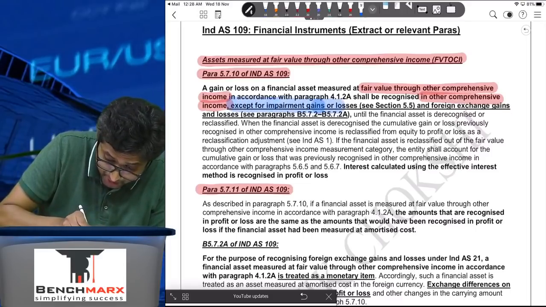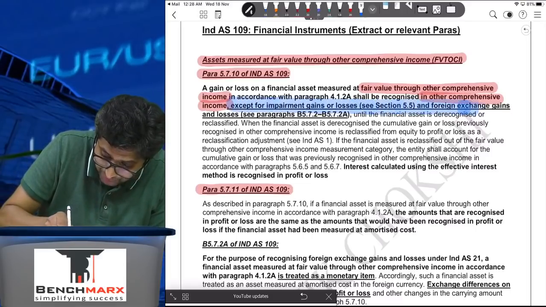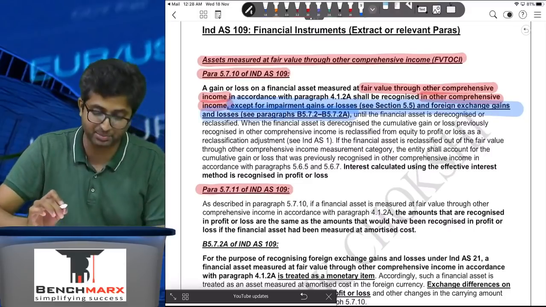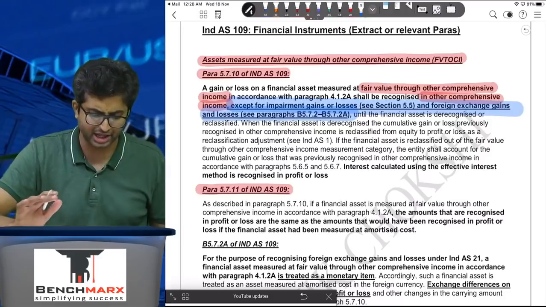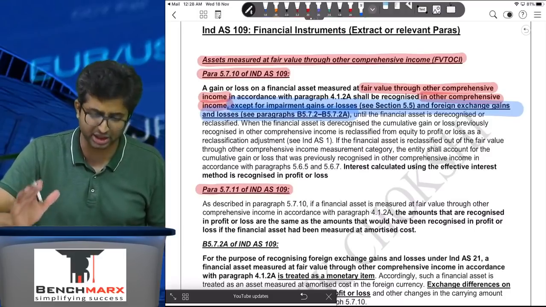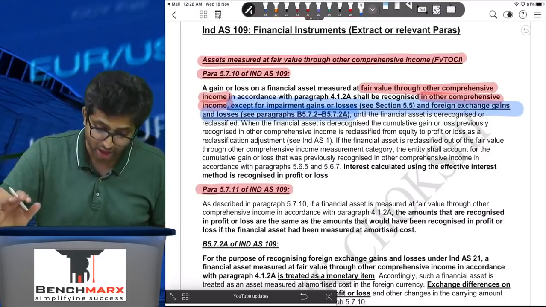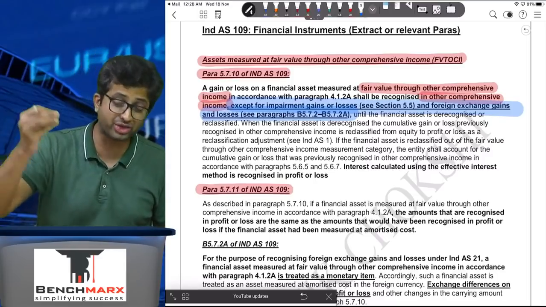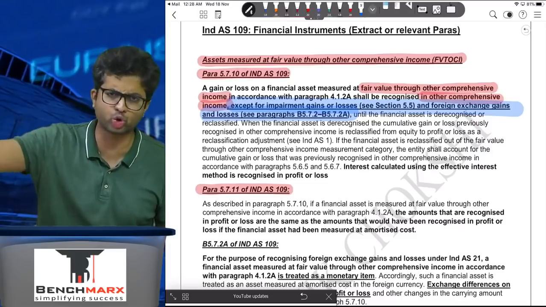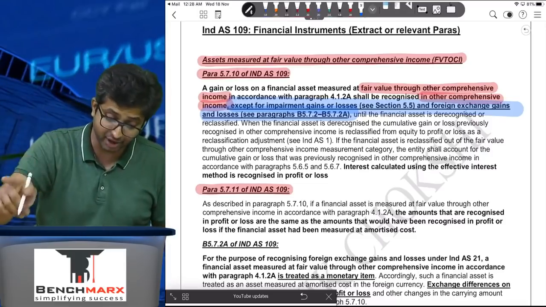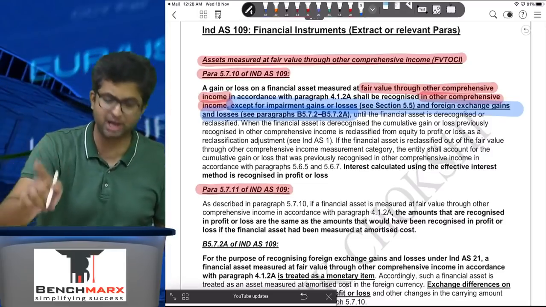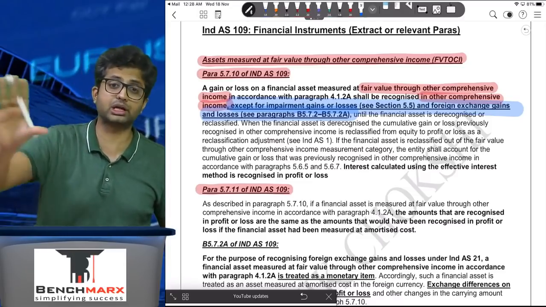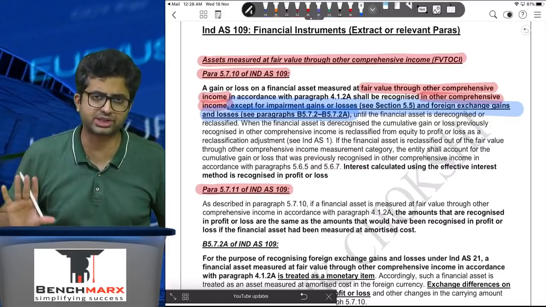Except for impairment gains or losses and foreign exchange gains or losses, for which the institute gives a reference to para B.5.7.2 and 7.2a. I'll again read the part which is in blue. So the general principle is if there's any gain or loss on the bond, the gain or loss on the bond should go to OCI. No ambiguity in that. However, if that gain or loss pertains to an impairment gain or loss, or if that pertains to a foreign currency gain or loss, there are separate clauses given for that.